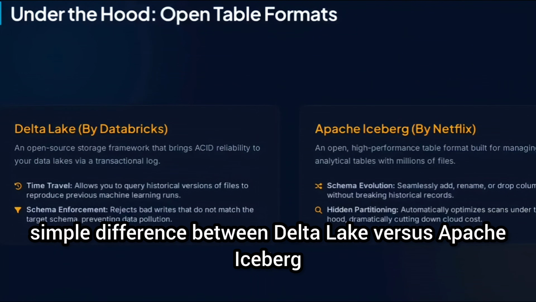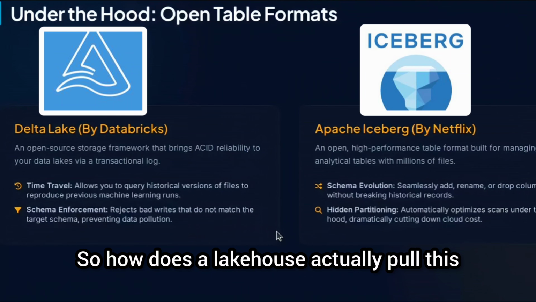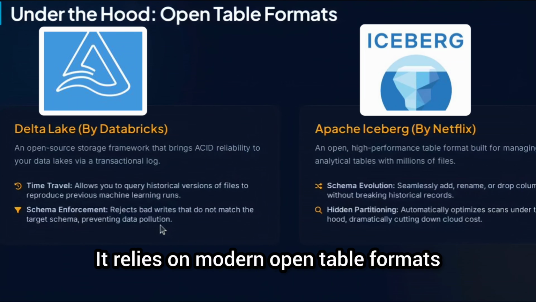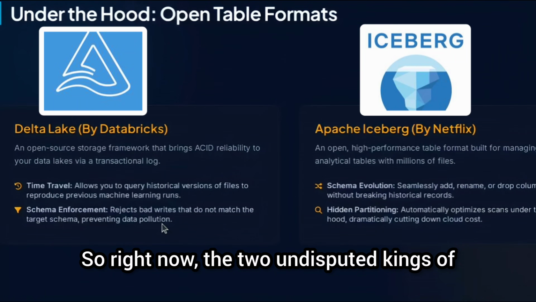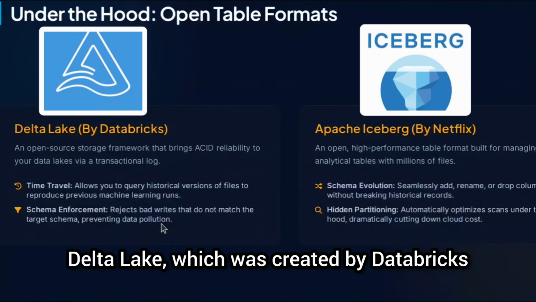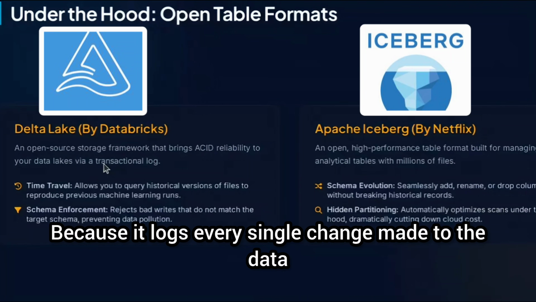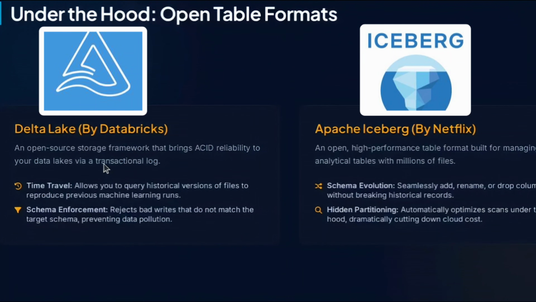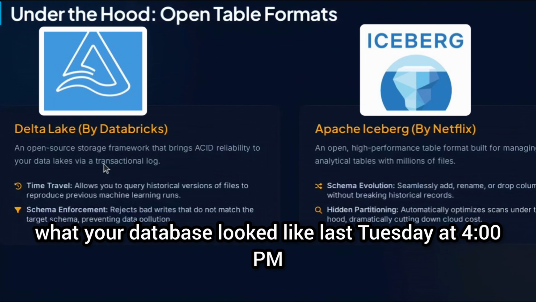Now let's see one simple difference between Delta Lake versus Apache Iceberg. So how does a lakehouse actually pull this off under the hood? It relies on modern open table formats. Right now the two undisputed kings of this space are Delta Lake and Apache Iceberg. Delta Lake, which was created by Databricks, introduced incredible features like time travel. Because it logs every single change made to the data, you can write a query to see exactly what your database looked like last Tuesday at 4 pm.